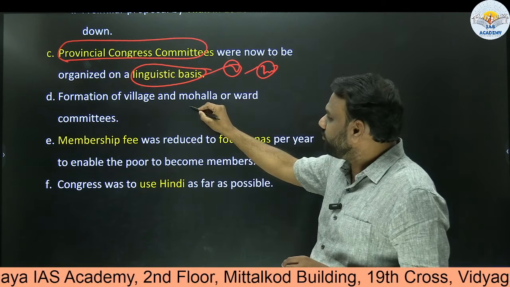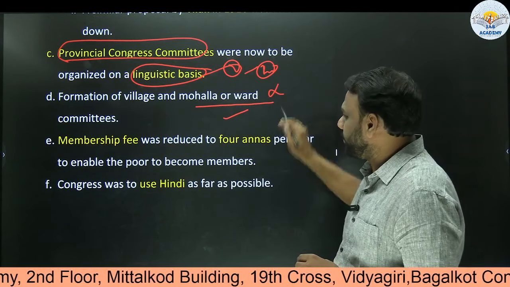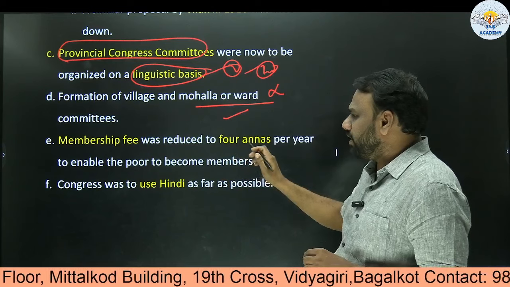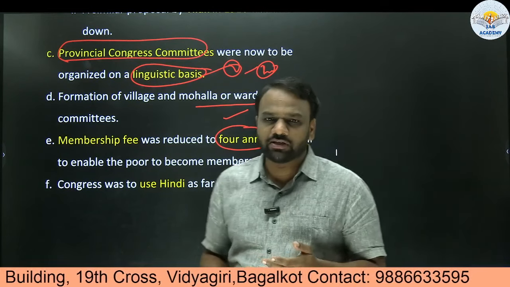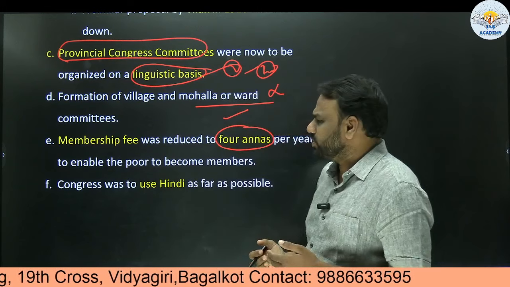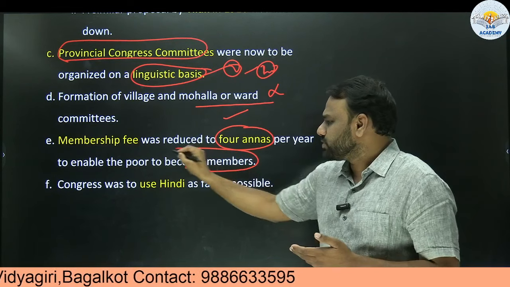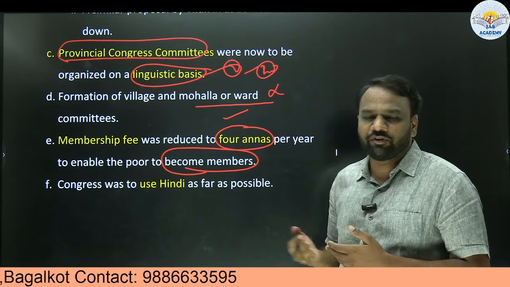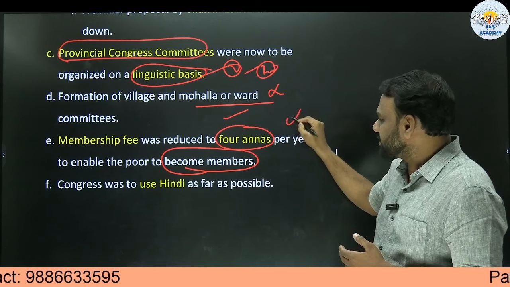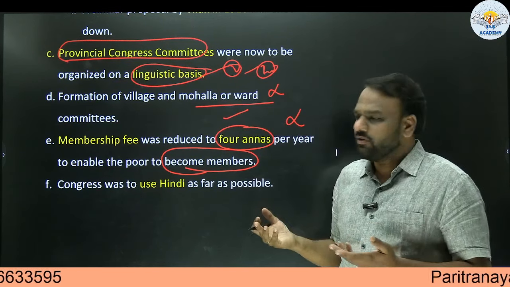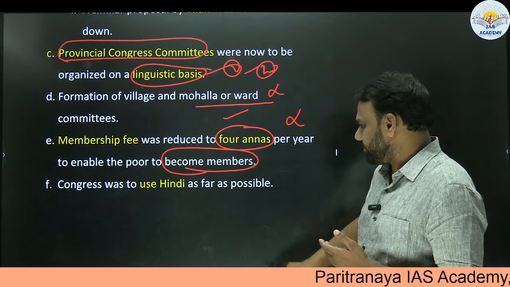Next, formation of village and mohalla or ward committees also took place during the 1920 session. Not an important point. Next, membership fee was reduced to 4 annas. So in order to increase the membership of Congress, the fee was reduced to 4 annas, generally to enable the poor to become members. Even poor people should be able to become members of the Indian National Congress, so that's why it was reduced. Generally UPSC does not focus on these kinds of aspects, but out of curiosity, we can mention that fee was reduced to enable the poor to become members of Congress.